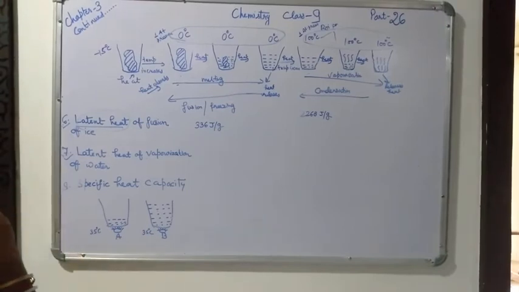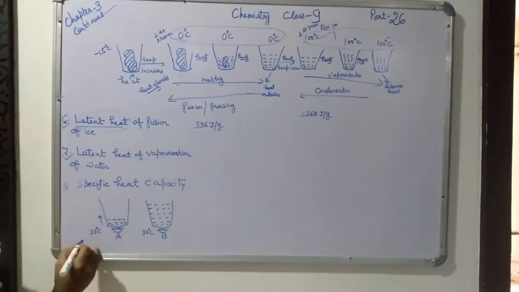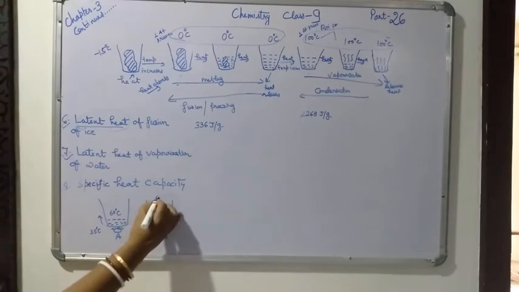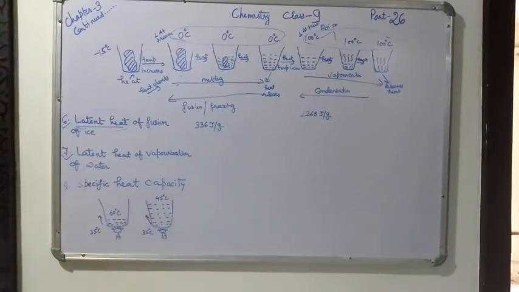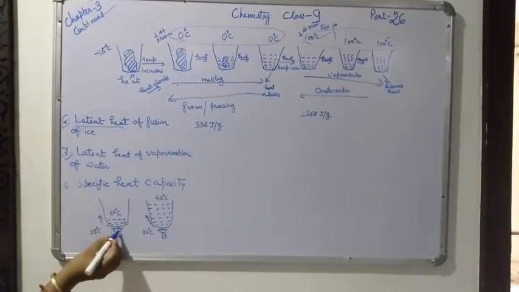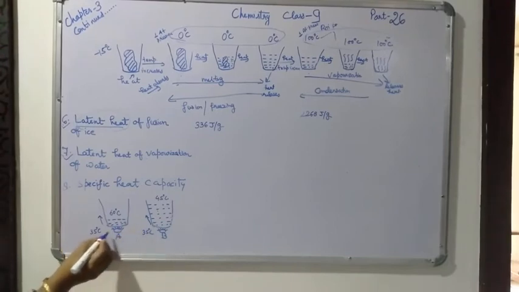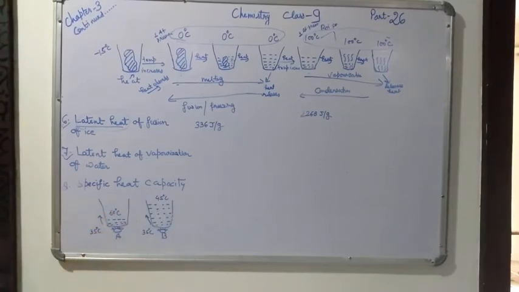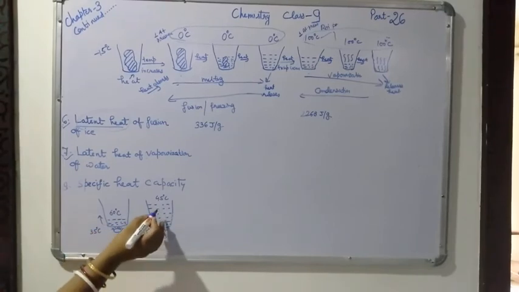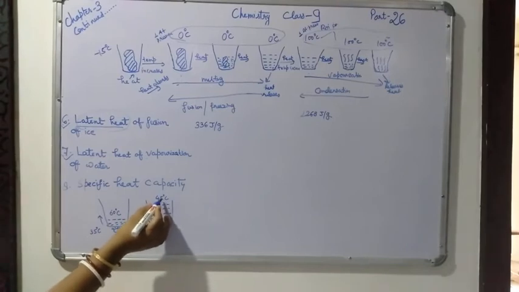Now after 1 minute you will see that the temperature of container A is 60 degree. At the same time, when you measure the temperature of container B, you will see that it is 45 degree only. Why? The size of the container is also same. The rate of giving the heat is also same. The initial temperature was also same. So why is there a difference here? Because it is obvious that here is a much amount of water, here is the less amount of water. So that is why the temperature is now less.